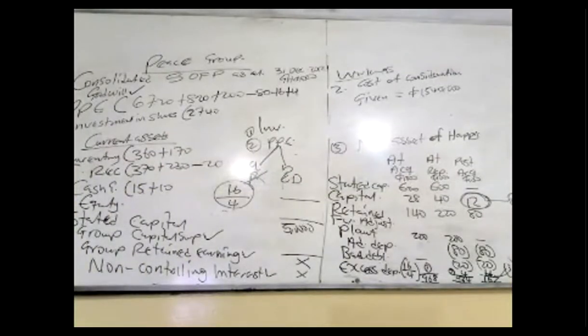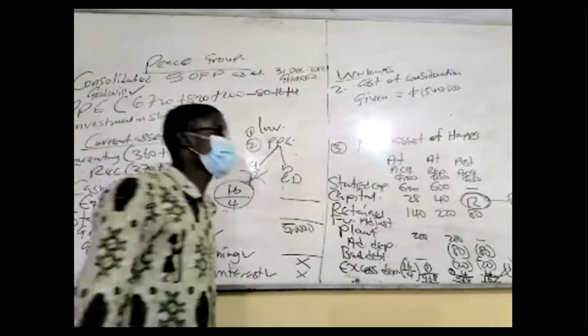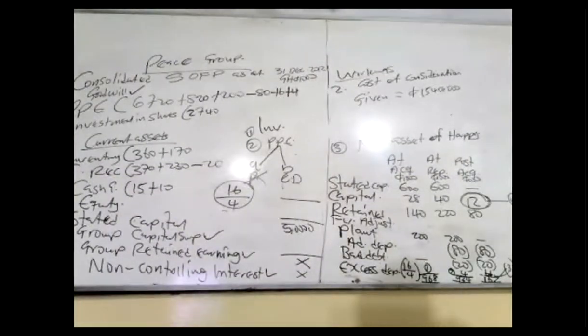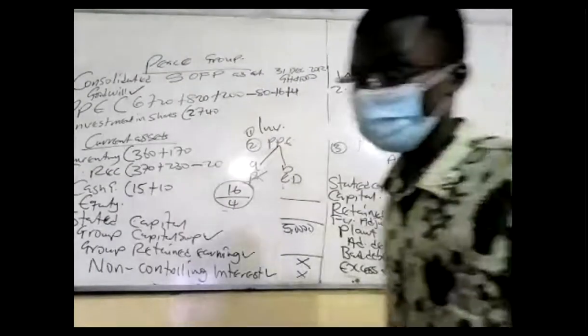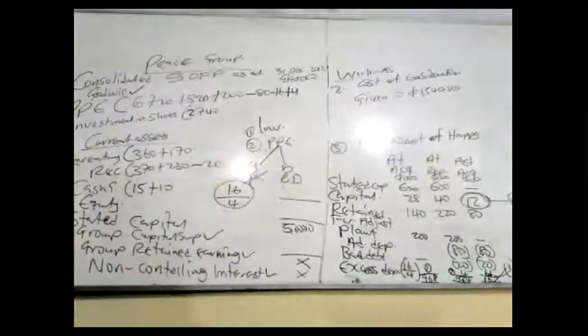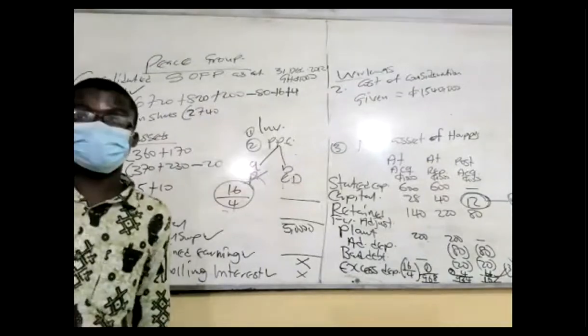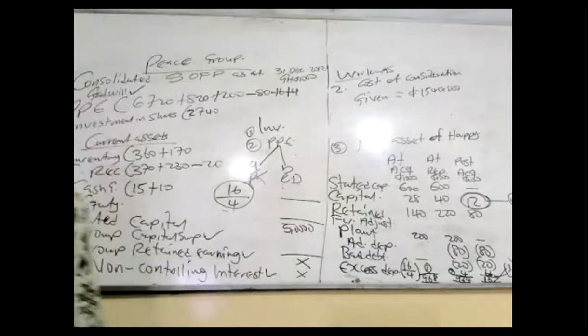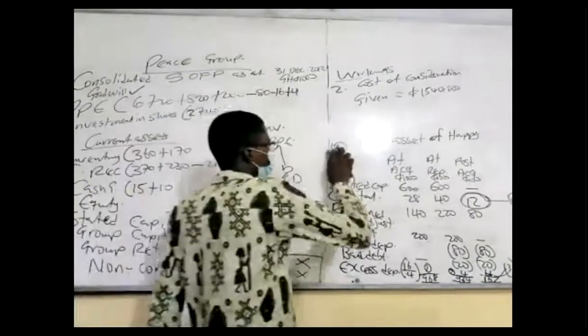Okay, let's go to the next workings. We call it goodwill. So goodwill is our working number 4, right after the net asset, because working 2 is the cost of consideration or cost of control. Working 3 is the net asset. So if you know these two, we can find the goodwill. So let's see how best we can work out the goodwill.